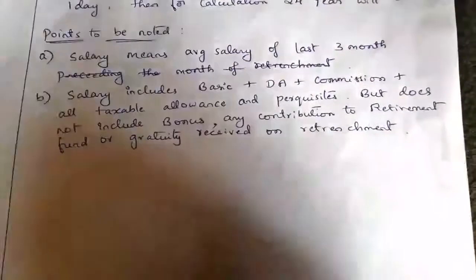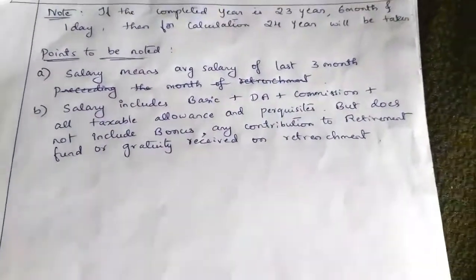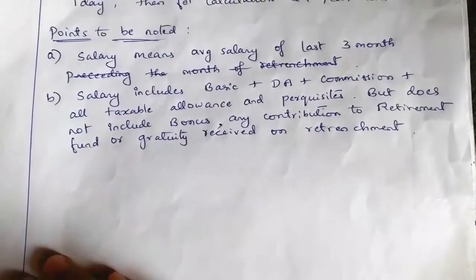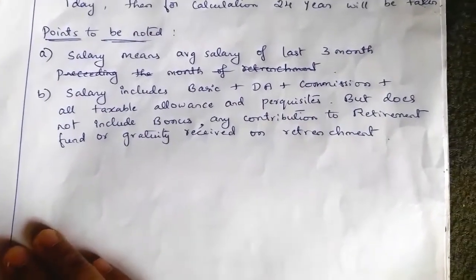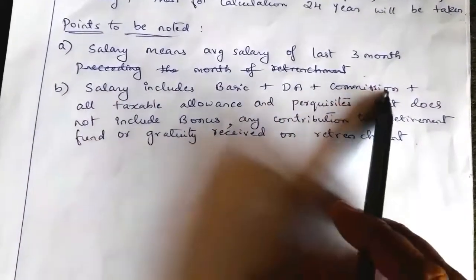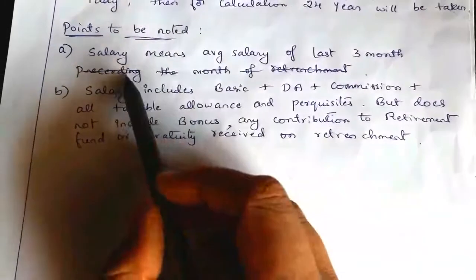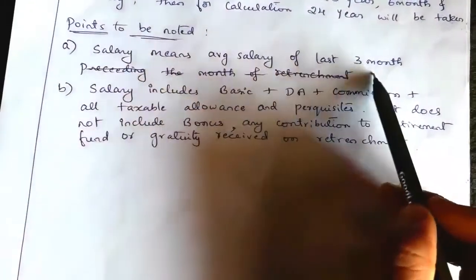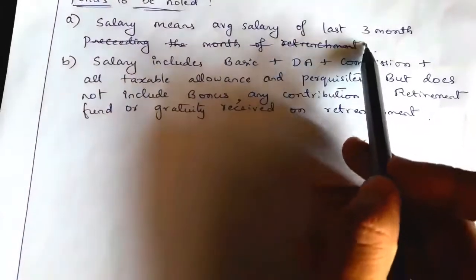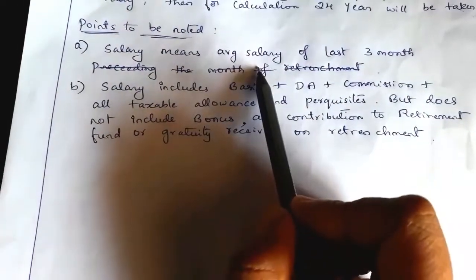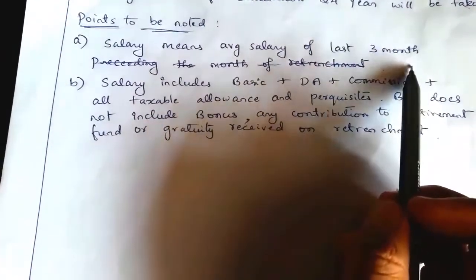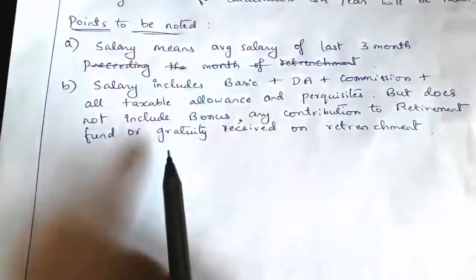Now how to compute this average pay or salary, and what salary means for this retrenchment compensation. Here, salary means the average salary of the last 3 months. Prior to the retrenchment, we have to take the last 3 months' salary. First we take the last 3 months' salary, and after that we calculate the average salary.